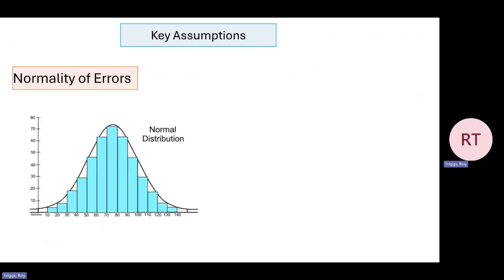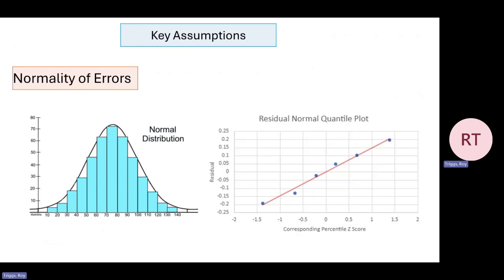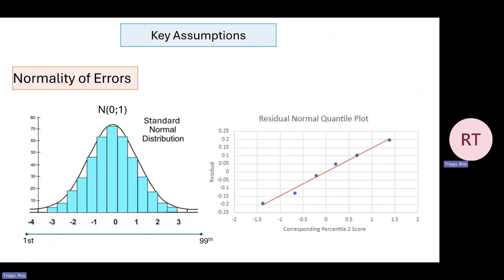Normality of errors is a key assumption for many models. We want the errors to follow a normal distribution: extreme values less often, average values most often. We can assess this using a QQ quantile plot. It works by ordering the percentiles in the standard normal distribution and then comparing them against the residuals. The straighter the line, the more likely it is to be normal, making hypothesis tests and confidence intervals more reliable.